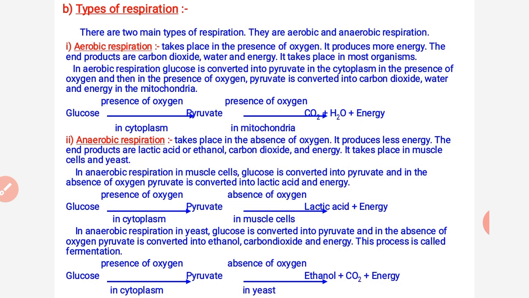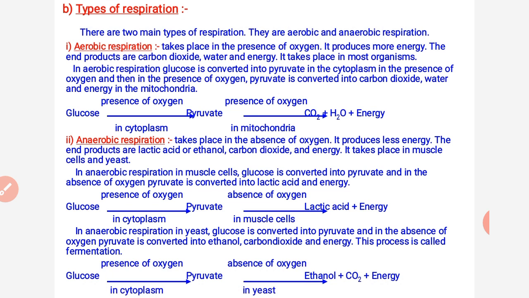You can see by the reaction that the glucose first of all converts into pyruvate. Actually, it is a mediator molecule. For the formation of this pyruvate, oxygen is not required. In fact, it takes place in the cytoplasm. This complete procedure takes place in the cytoplasm only. And after that, this pyruvate in the presence of oxygen converts into CO2 and water molecules in the mitochondria.